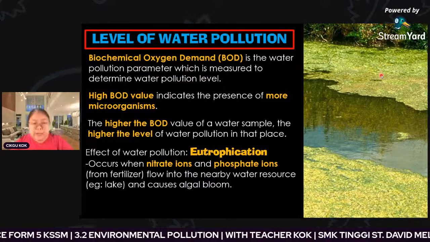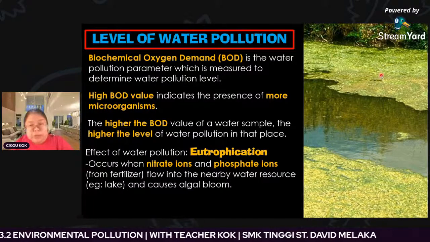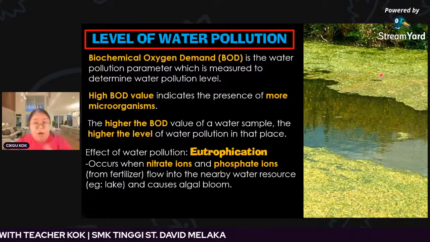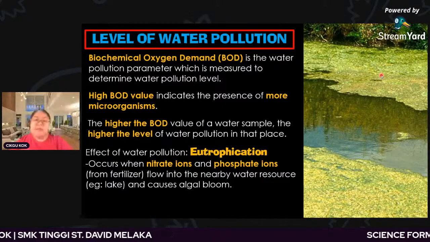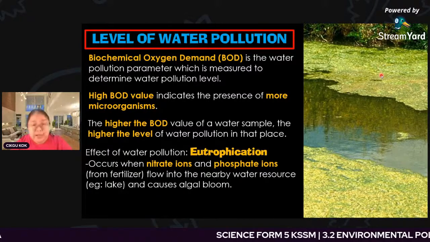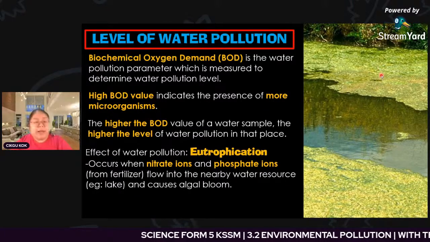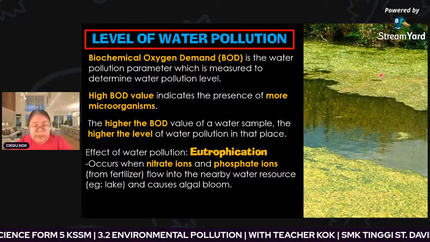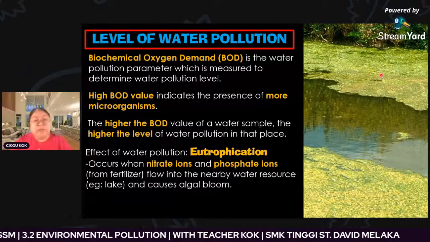So that means the oxygen in the water now is not enough. So in this situation, we need to use BOD to test it. Is the oxygen in the water more or less? So if BOD becomes high, it means when we test it, the oxygen is already not enough. If the BOD tested is low, it means inside we still have oxygen. Okay, so this is the BOD value.